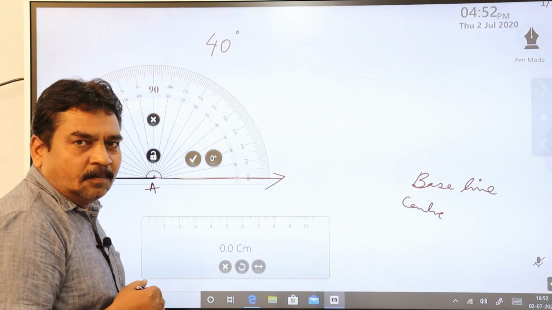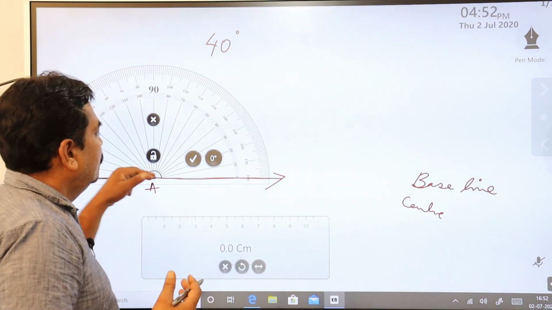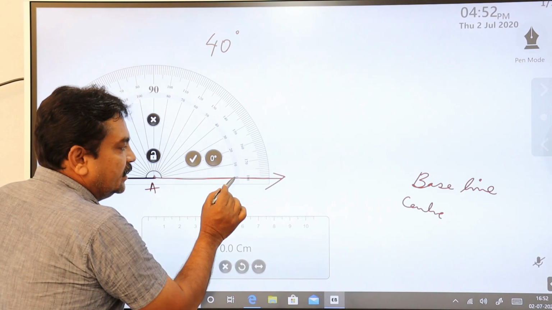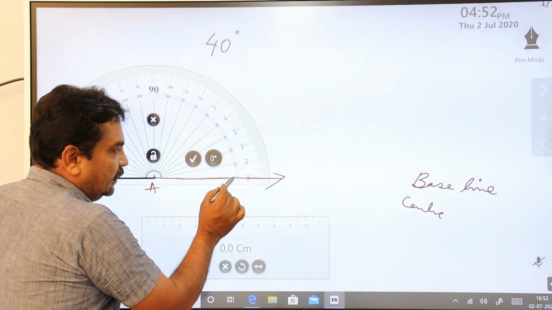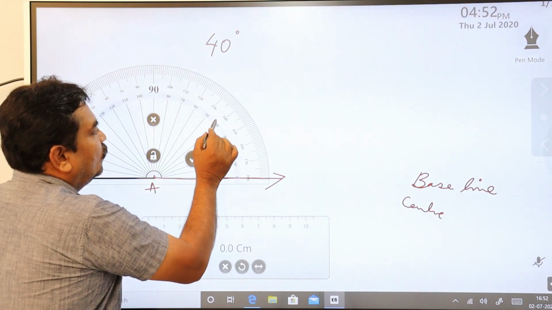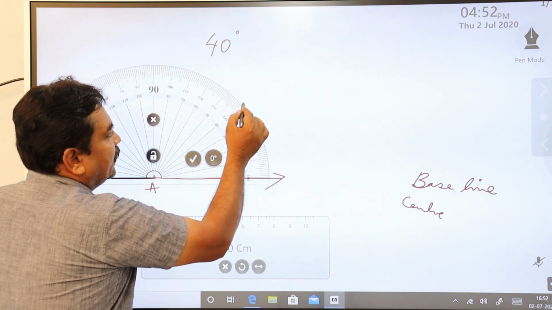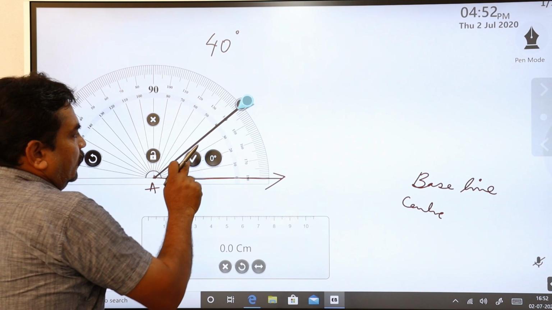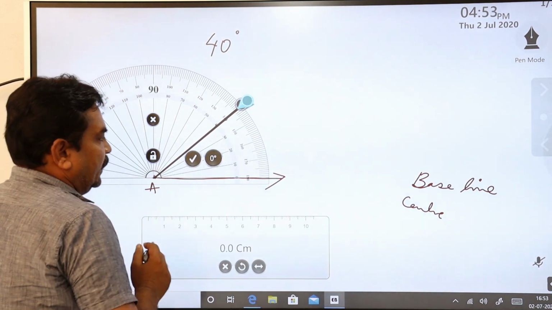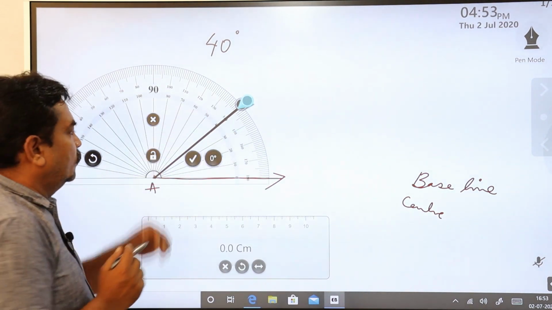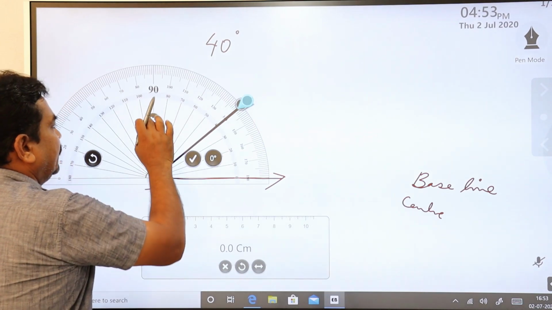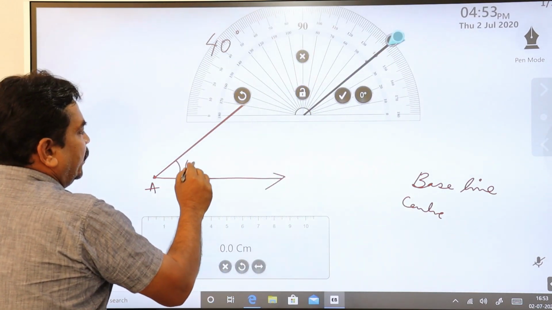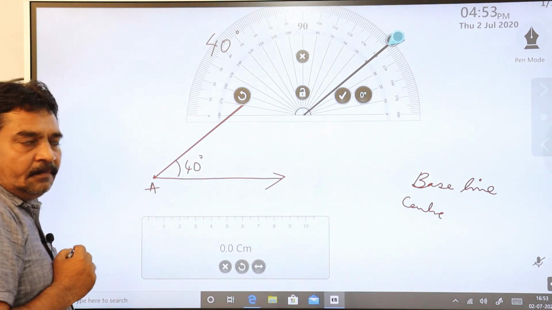I have coincided the center point of the protractor on the vertex. The ray is in this direction, so start 0 from here and measure to 40 degrees. This is exactly 40 degrees starting from 0. So I made it. Now you can see this is your 40 degrees.